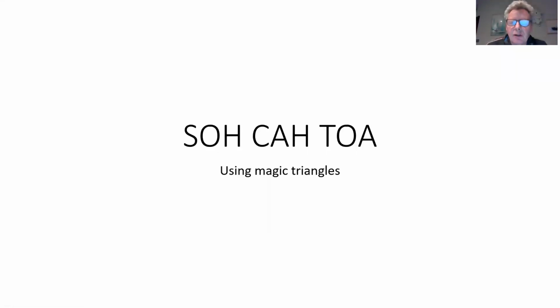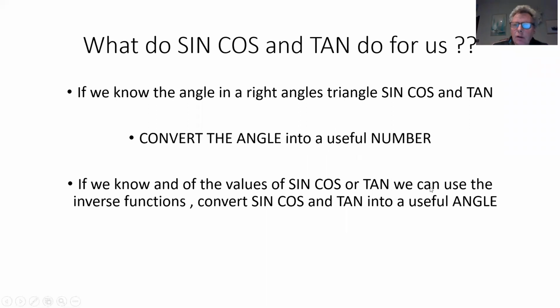Welcome to today's lesson on SOH CAH TOA, where we'll be using magic triangles to solve problems where we want to try and find a missing length in a right-angled triangle. Quick reminder of what cos, sine and tan do for us.